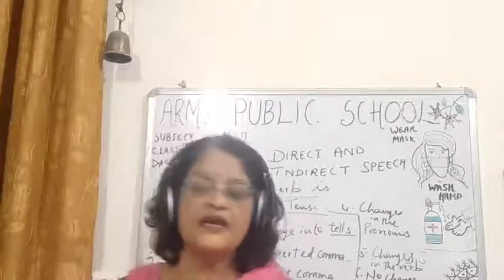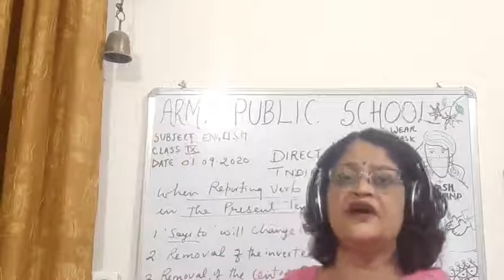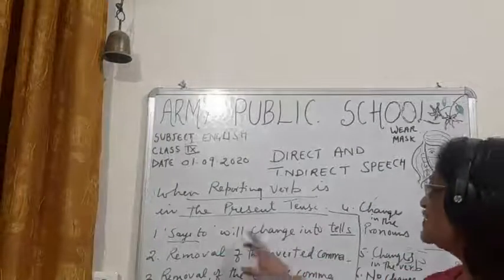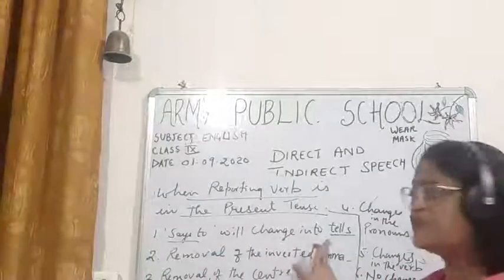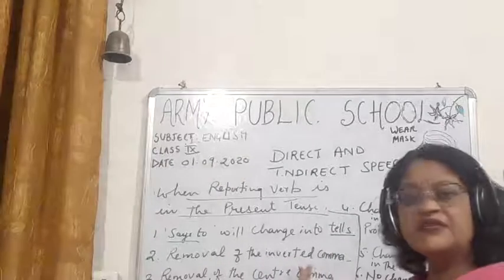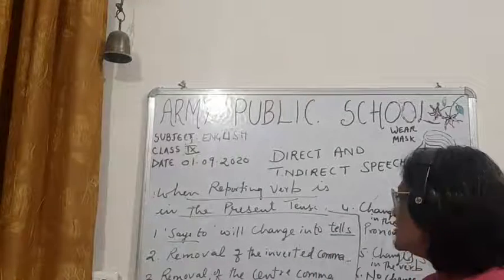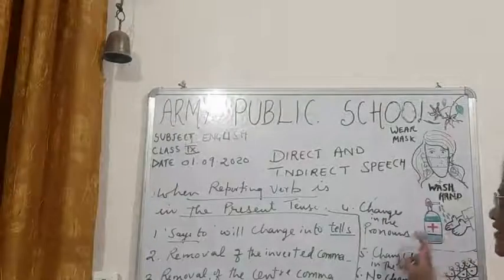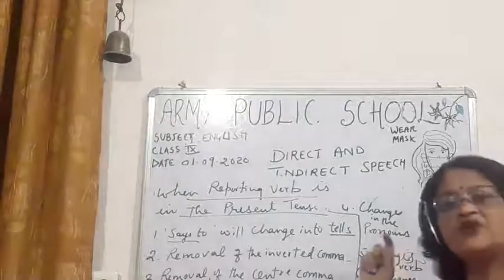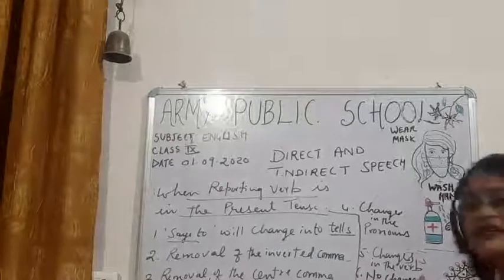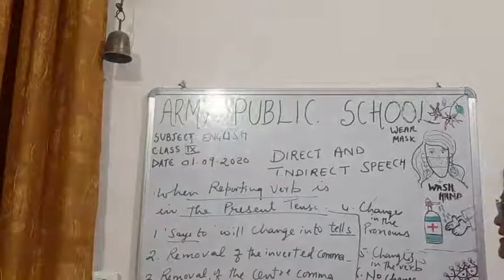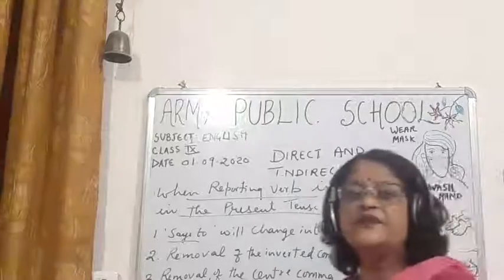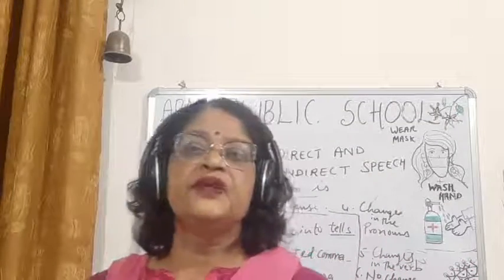So I hope you will understand. First, children, you have to write all these things. Says to will change into tells. First point. Removal of the inverted comma. Second point. Removal of the center comma and write the conjunction that. Third point. Then, children, you have to change some of the pronouns, and if the pronoun changes, the verb will automatically change. The fifth point, and this point is very important: no changes in the tense of the reported part.